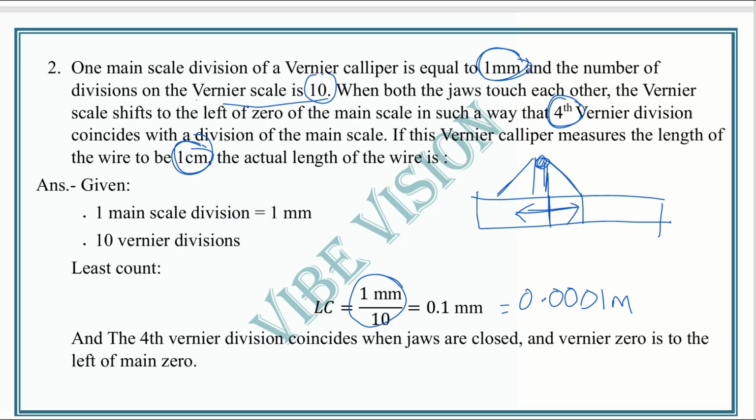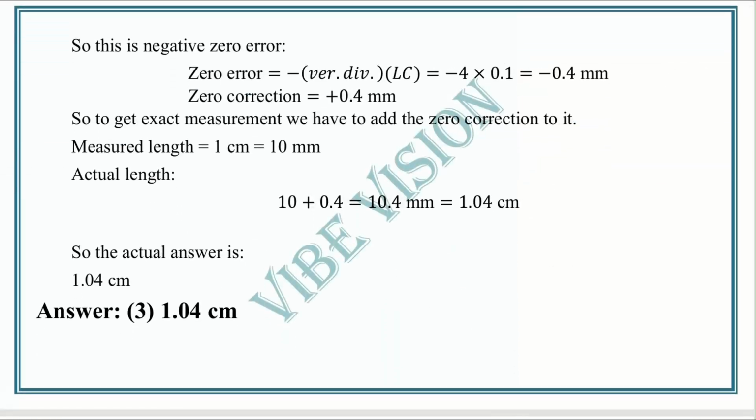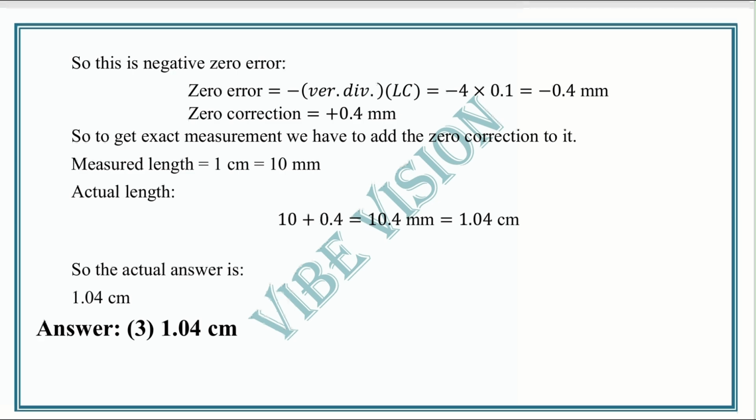That means what should we do? So this is negative zero error. If we are closing the jaws, then it must be 0 to 0. The vernier 0 and the main scale 0 must coincide. But here this is not shown. Now the fourth vernier division coincides with the 0. That means we have a zero error.